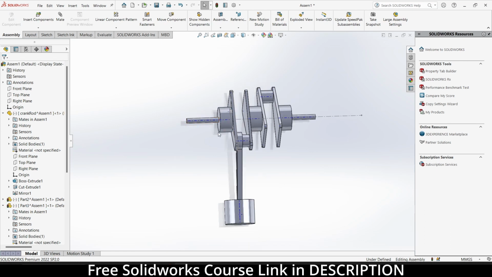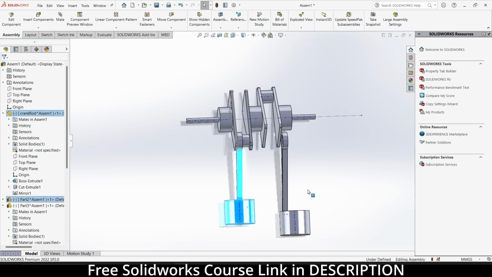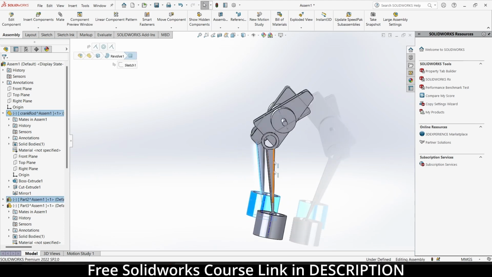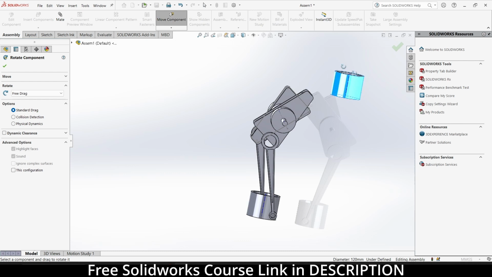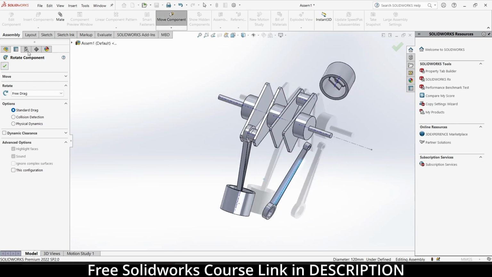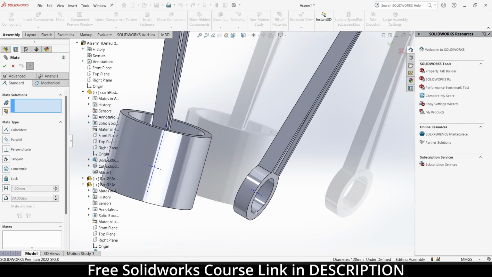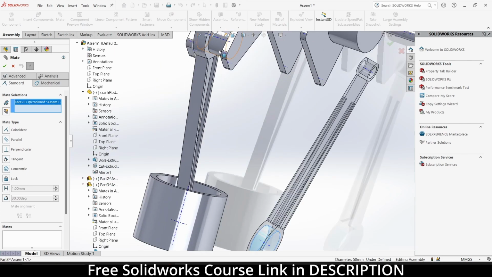Let's work again. So what I will do, by pressing Control, right click on mouse, drag this. Now this time I will select this part and move it here and rotate it. Same goes for it. Click OK. Mate this face, this face.